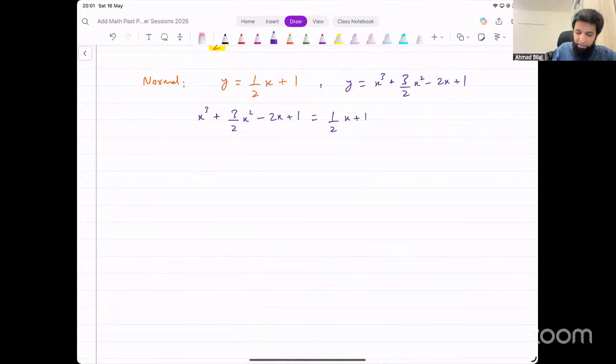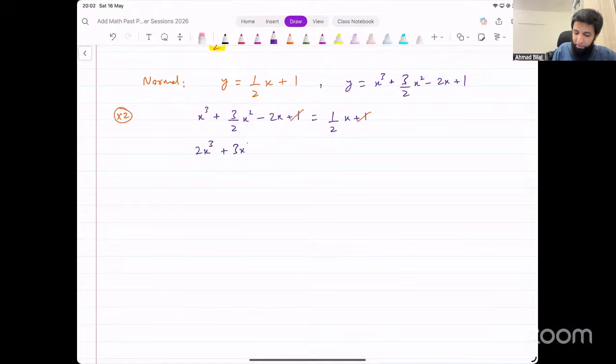Take all terms to the left side. x cubed plus 3 over 2 x squared minus 2x minus half x. That will become minus 5 over 2. Or if you want, you can also make it simpler. Just multiply the whole thing by 2 in the previous step so that the fractions get eliminated. Since we are doing it without a calculator, it will make it easier and less prone to errors if we avoid fractions.